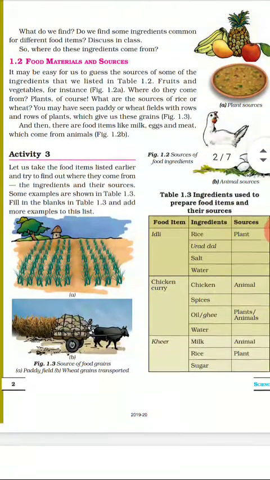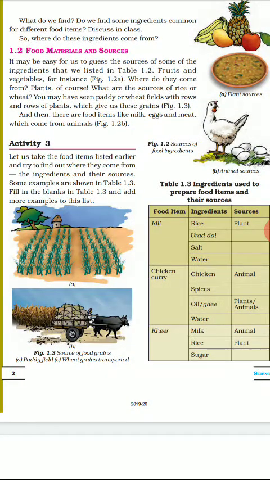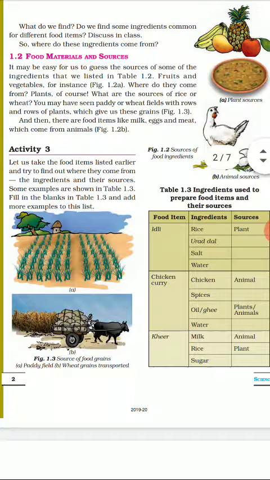So let us see table 1.3. Here, for making idli, the ingredients are rice and urad dal. So where does the rice come from? Plants. Where does the urad dal come from? Because it is a dal growing in a leguminous plant, it comes from plants.